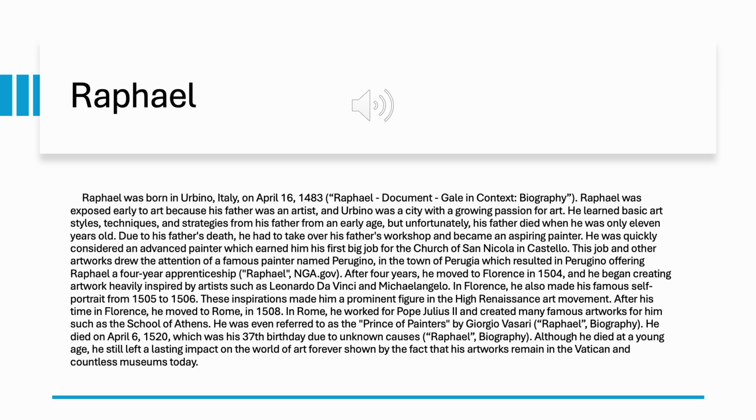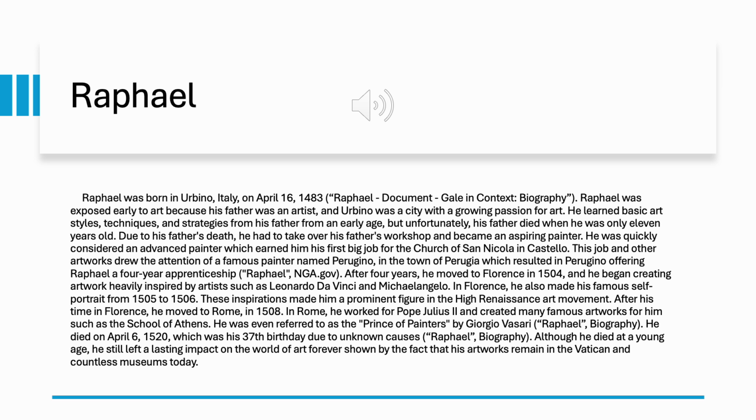Raphael. Raphael was born in Urbino, Italy on April 16, 1483. Raphael was exposed early to art because his father was an artist and Urbino was a city with a growing passion for art. He learned basic art styles, techniques, and strategies from his father from an early age, but unfortunately his father died when he was only 11 years old. Due to his father's death, he had to take over his father's workshop and became an aspiring painter.